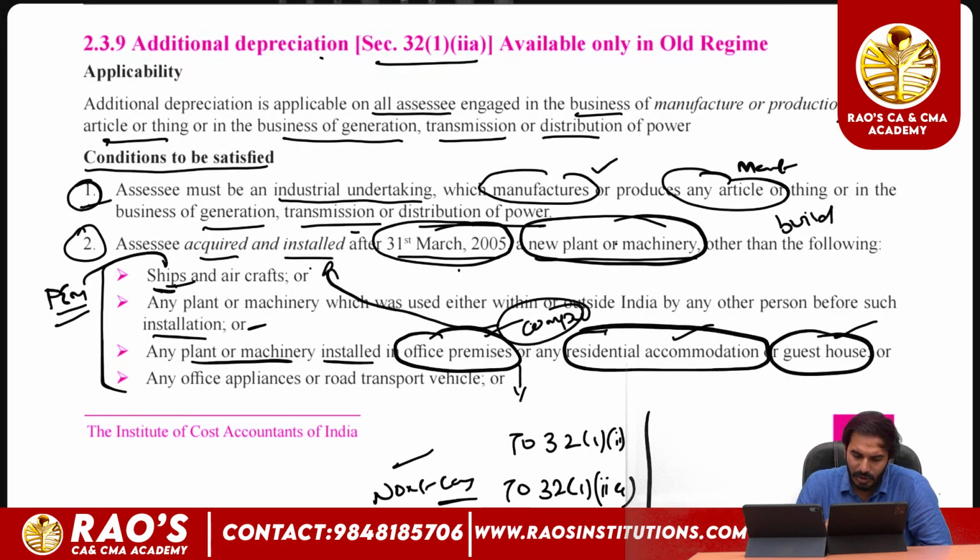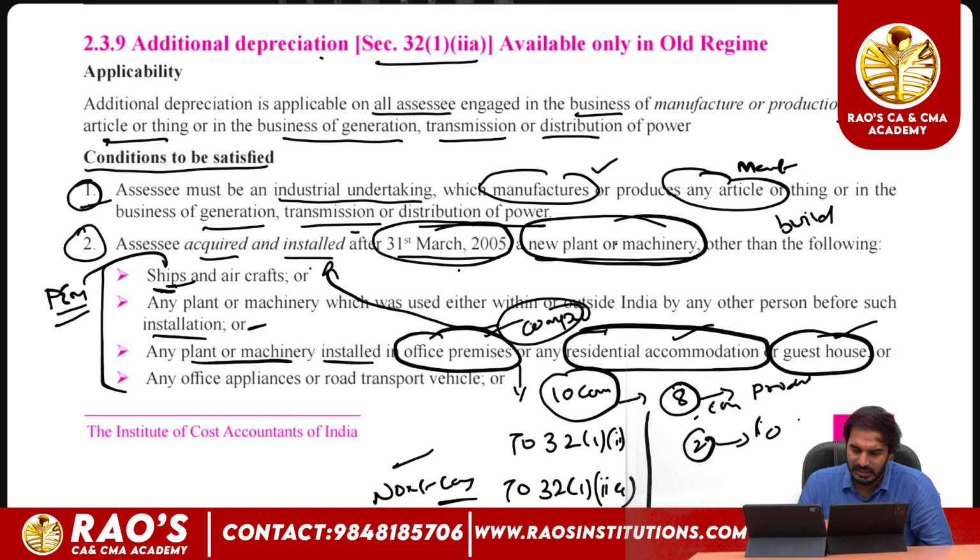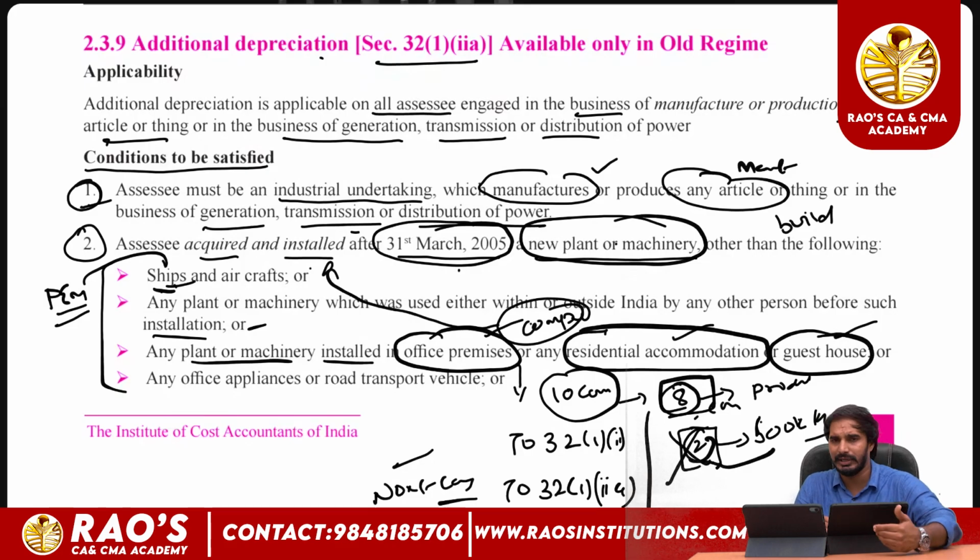but if the assessee has acquired 10 new computers, and 8 of them have been used in the production process for designing of any product in the factory, and 2 computers have been used in the office for bookkeeping purposes, in such a case, as these 2 computers are not involved in the production of any article or thing, they are ineligible to opt for additional depreciation. As these 8 computers have been installed at the factory or manufacturing premises for the manufacturing of an article or thing, they are eligible to claim additional depreciation.